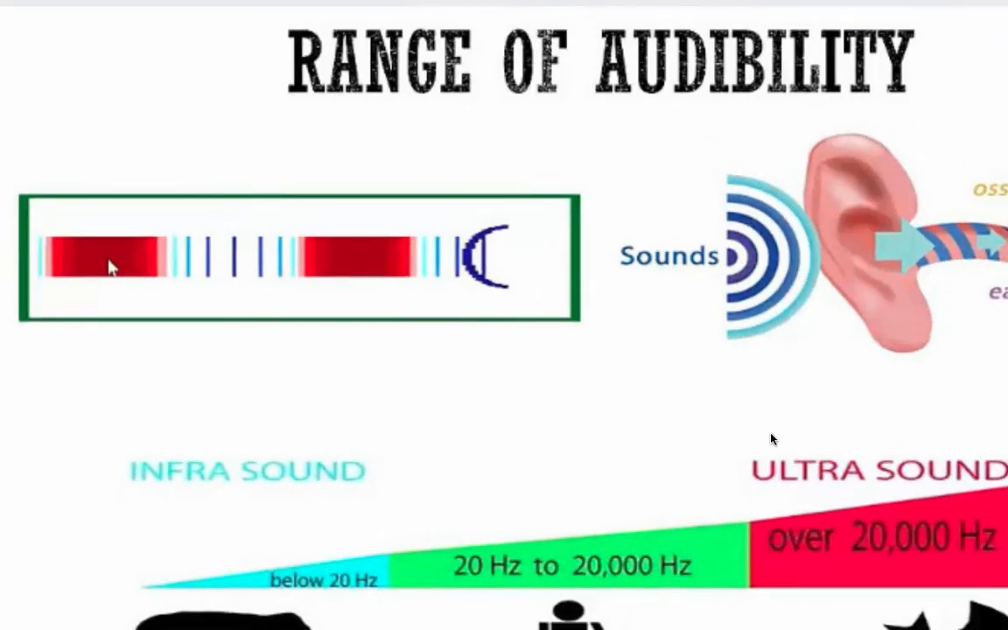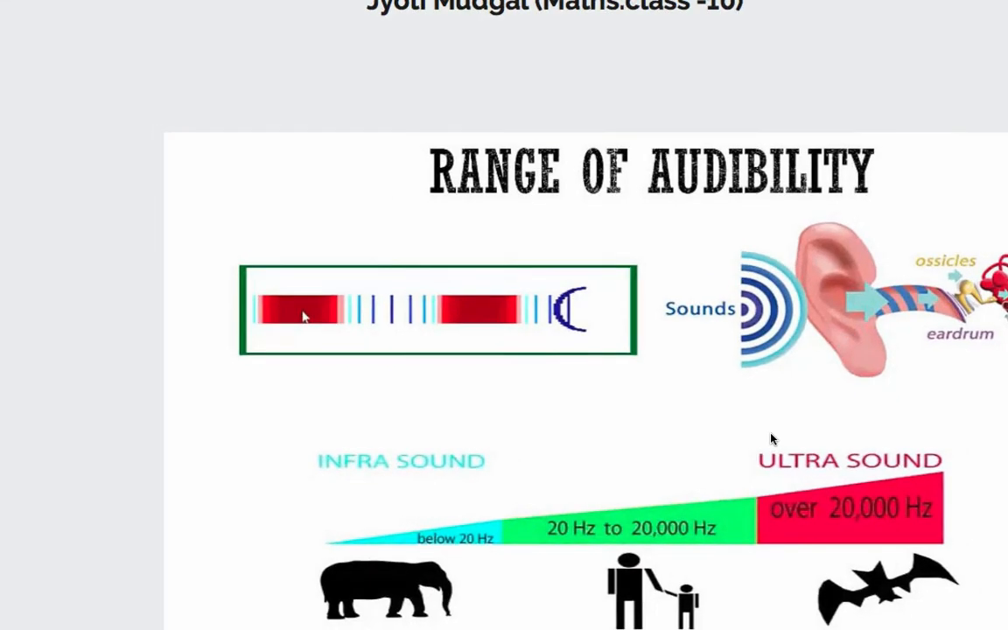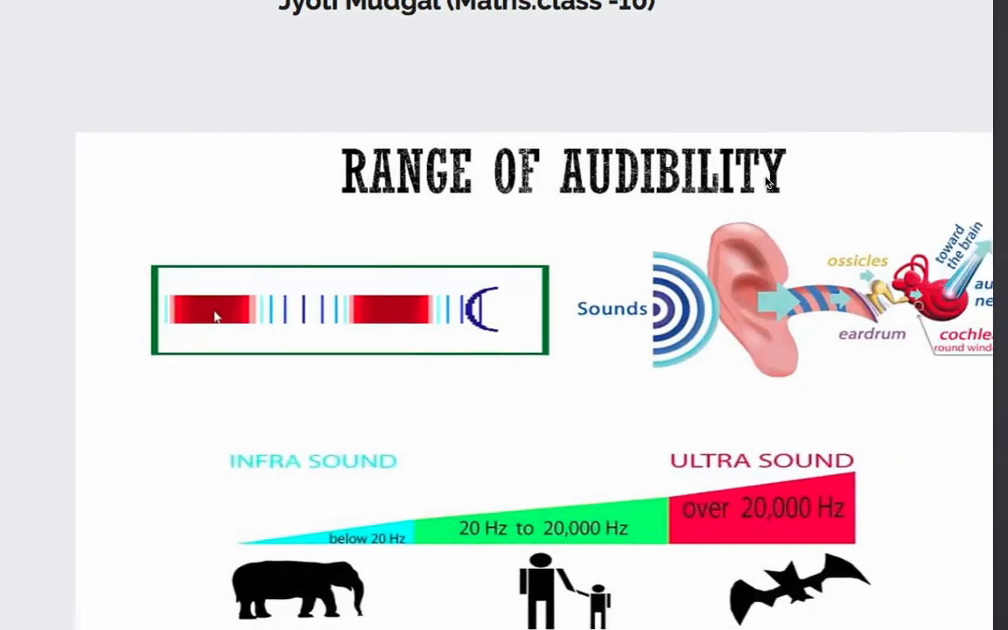Range of audibility, if you remember. Fine. See, in bio you study the ear completely, right? The complete structure of the ear, eye, all that you have studied. These all are biological parts. We are just going to take the physics part. What happens? A sound is produced from a source. There are air particles present in between. When the sound is produced, the air particles arrange themselves in a pattern. At places they come closer, at places they move apart.